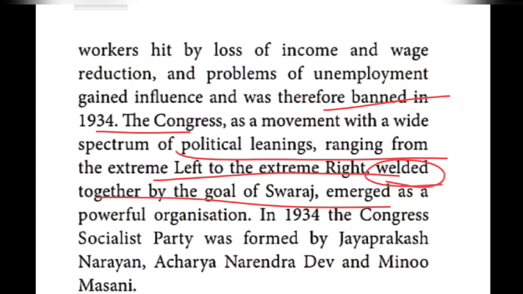So Congress emerged as a powerful nation because it had the goal of Swaraj. In the year 1934, the Congress Socialist Party was formed by Jayaprakash Narayan, Acharya Narendra Dev, and Minoo Masani. These three personalities established the Congress Socialist Party. What is that? In the sense, these three people involved themselves in the Congress Party.